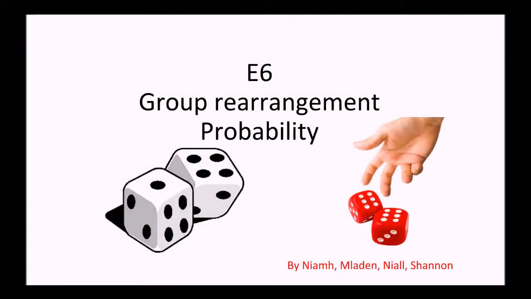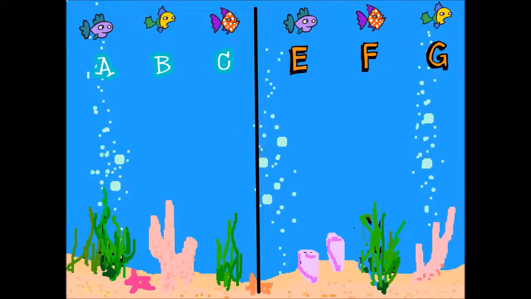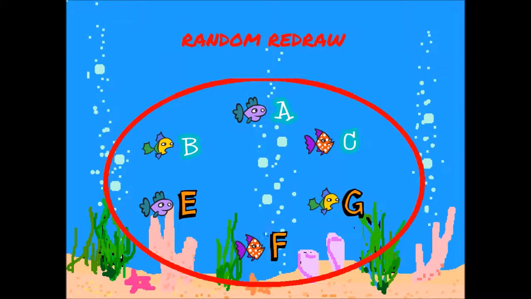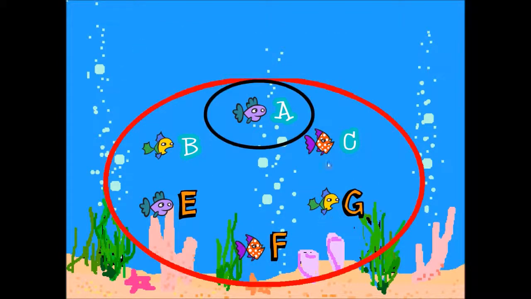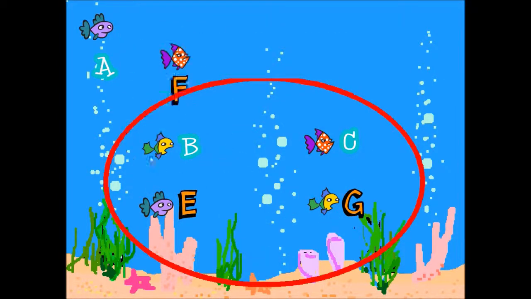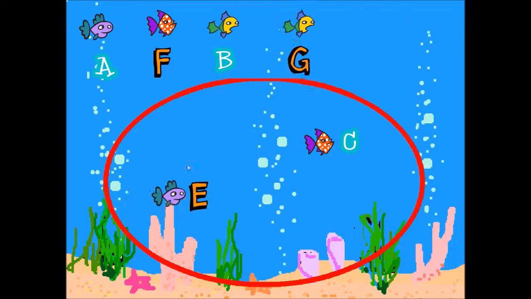Our group is composed of Neve Byrne, Niall Robinson, Shannon Victory, and myself, and we were given problem number 6, entitled Group Rearrangement Probability. I will use this Scratch animation done by Niall Robinson to explain what it is. Basically, you have two unlabeled teams of n members each, so in this case n is 3. And when these members are taken out of their teams and then rearranged at random, the question is, what is the probability that there will be k swaps?